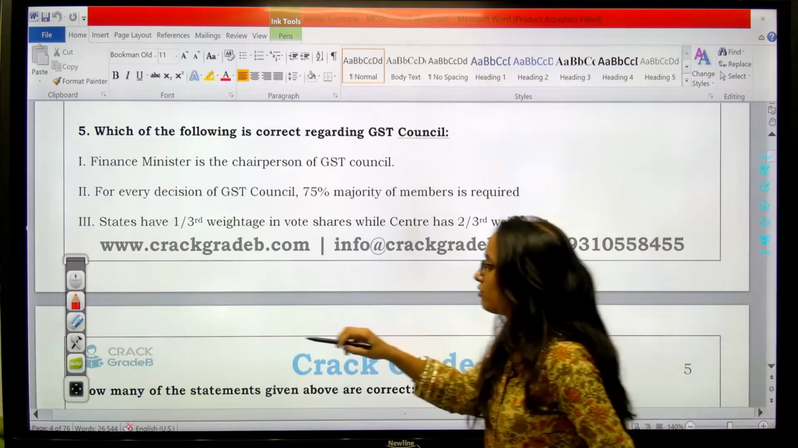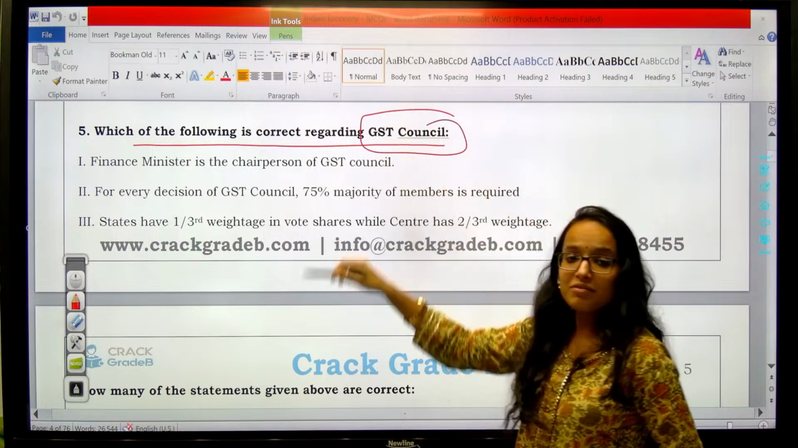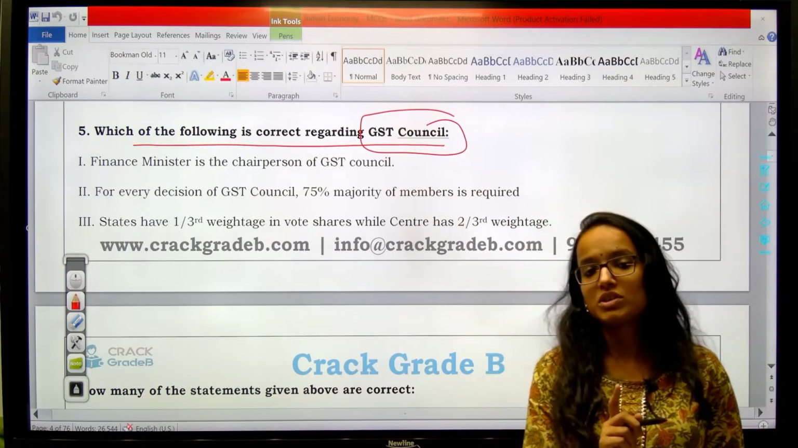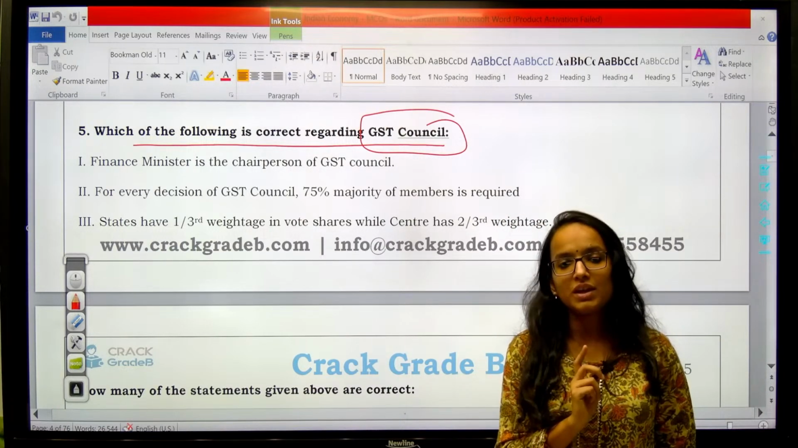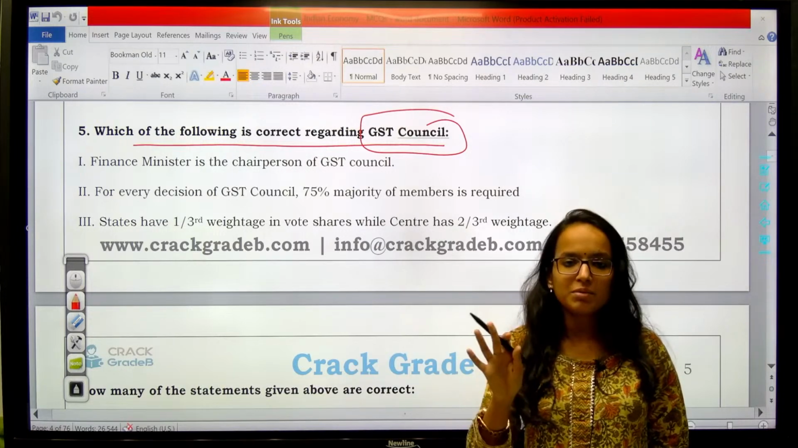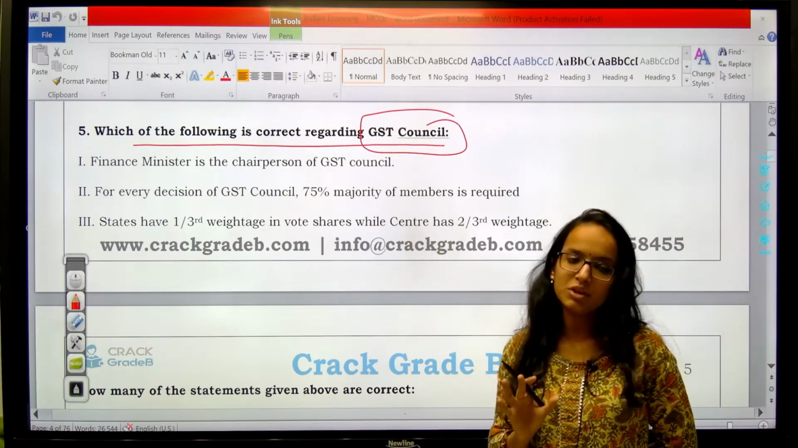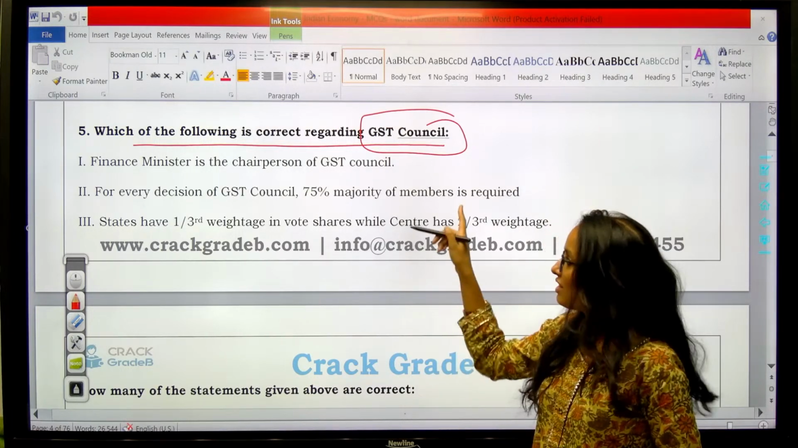Question number 5. Which of the following is correct regarding GST Council? Again, a very important section. UPSC has asked questions regarding GST Council, and regarding the Monetary Policy Committee as well, repeatedly. It is not like they asked only one time and then never repeated. No, these are prospective areas from where you can see questions in new forms. So try to answer this question regarding GST Council.